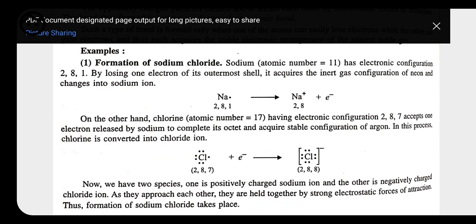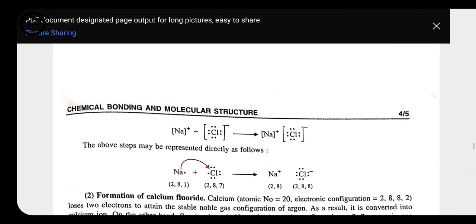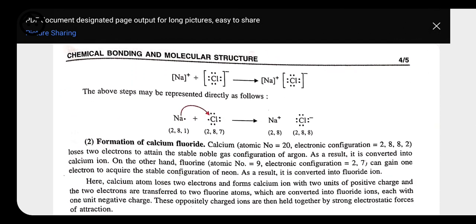See here Na, the electronic configuration of sodium is 2, 8, 1. So by the loss of one electron, it is going to have one positive charge, and chlorine by the gain of one electron is going to have one negative charge, and then it forms NaCl. See, here complete transfer of electron takes place. That's why the bond which is formed between these is called an electrovalent or ionic bond.